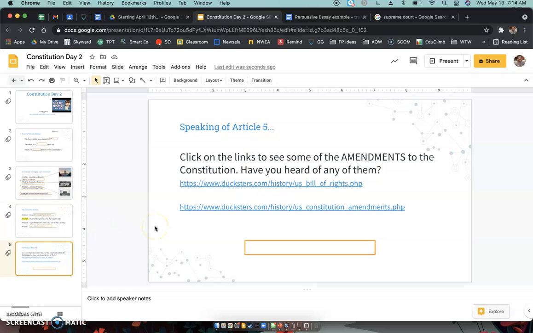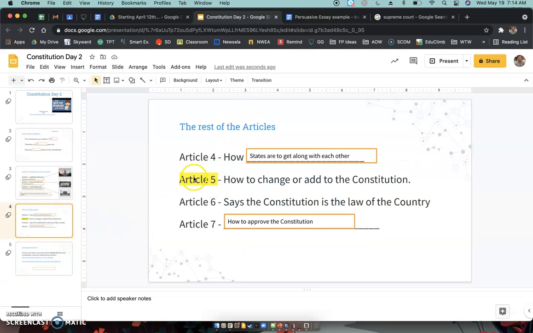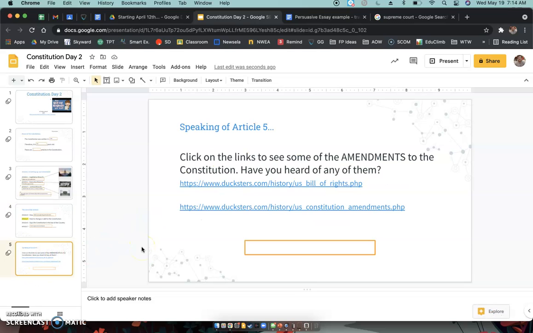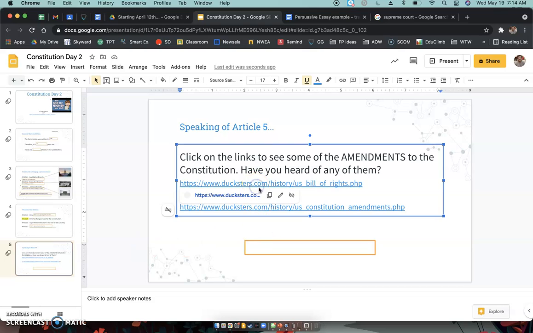We're going to move down here to number 5. Okay. So Article 5 here in the Constitution, how to change or add to the Constitution. Okay. We call these things amendments. All right. So amendments to the Constitution, things that had to be added on or changed about what was going on in the Constitution. Okay. So what I want you to do today, last thing, is I want you to click on these 2 links here.